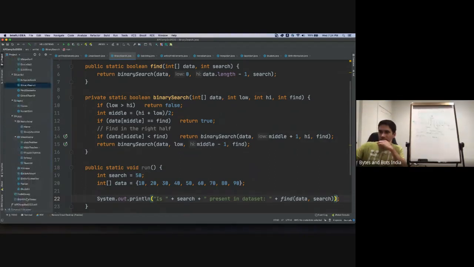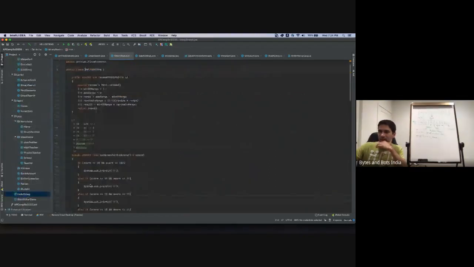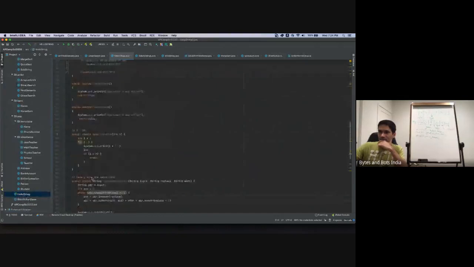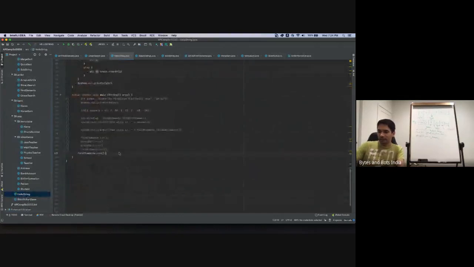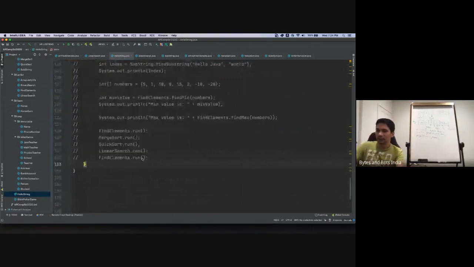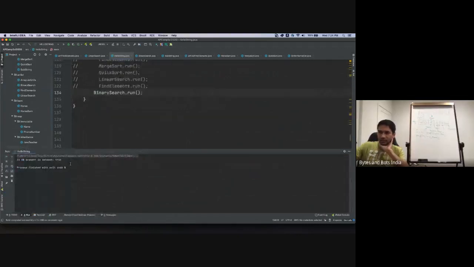Let's go to main. Okay, so there's my main, and I'm going to say my class is BinarySearch. Run the program, and when I run the program, we are looking for 50 in the data set. So is 50 present in data set? It is true. So yes, it is present.